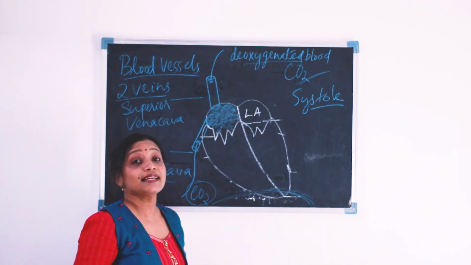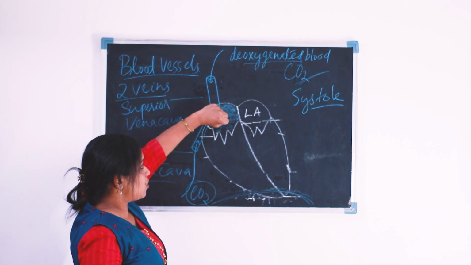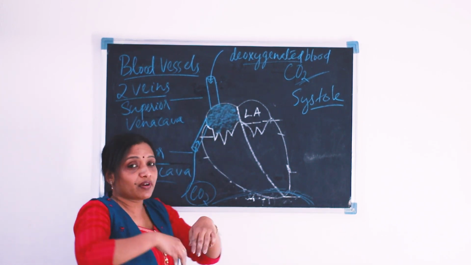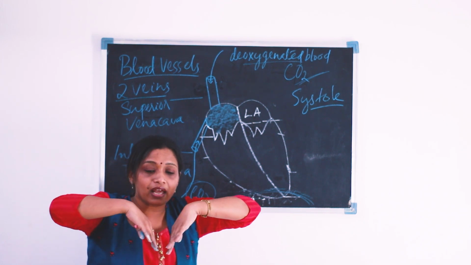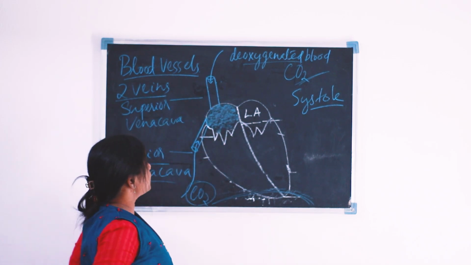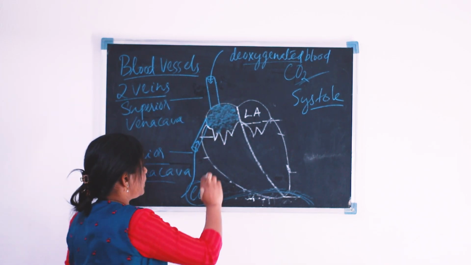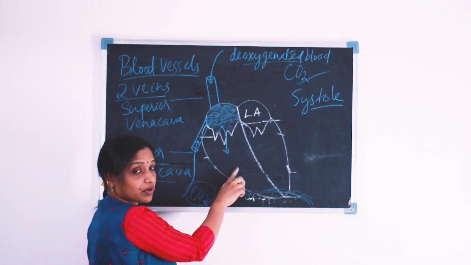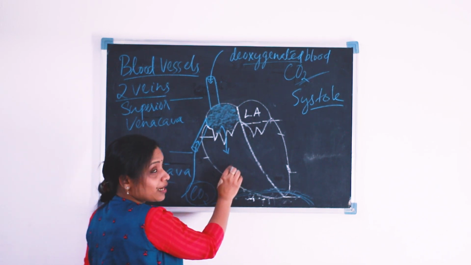As a result of auricular systole, or contraction of the auricle, the tricuspid valve suddenly opens, and the deoxygenated blood rushes into this chamber. What is this chamber? This is the right ventricle.